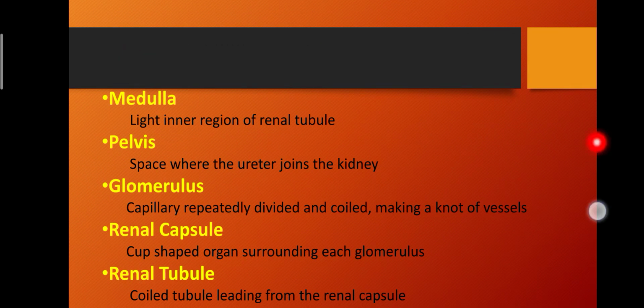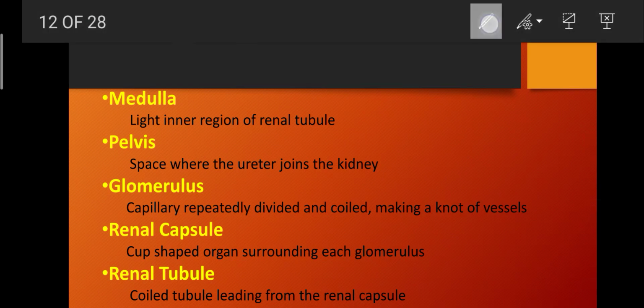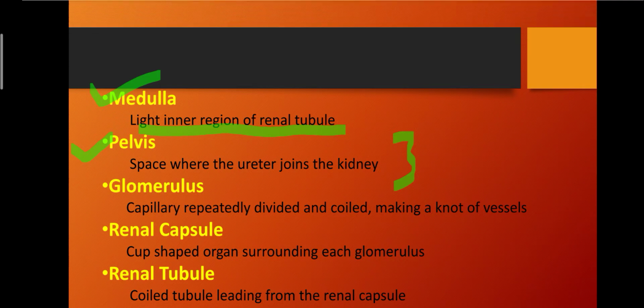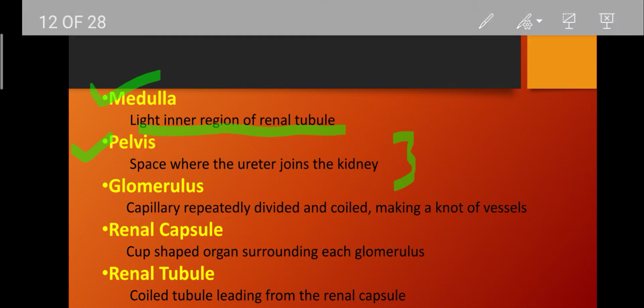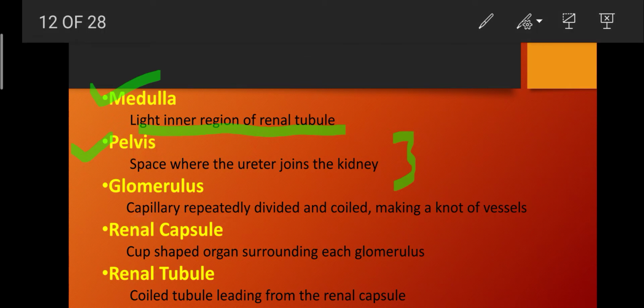What is the medulla? Medulla is the light inner region of the kidney. Pelvis is the space where the ureters join the kidney. So the place where the two ureters join the kidney is known as the pelvis.